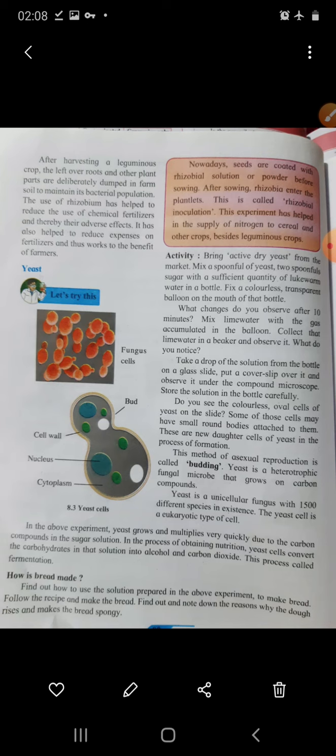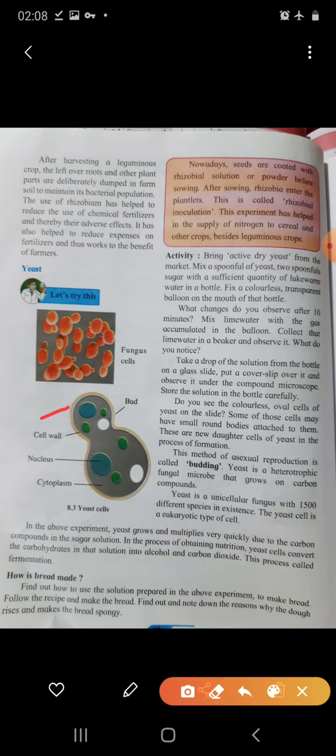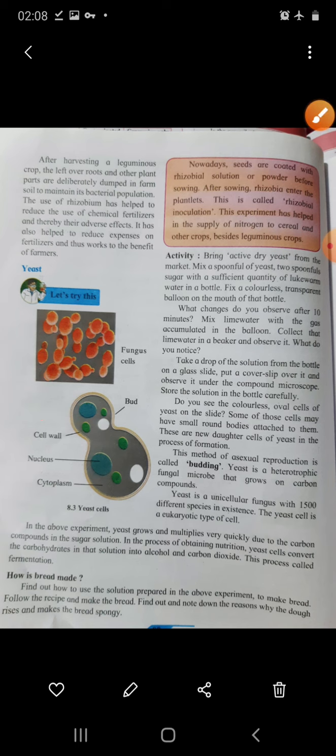Now take a drop of solution from the bottle and observe it under the microscope. Do you see the colorless oval cells of yeast on the slides? Yes, you will observe oval shapes. These are yeast. Now some of those cells may have small round bodies attached to them. These are new daughter cells of yeast in the process of formation.